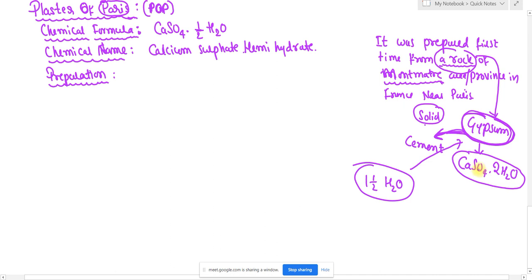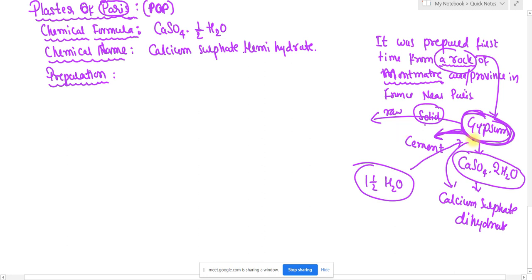The chemical name of gypsum is calcium sulfate dihydrate. Di means two. So remember students, both are important, not only plaster of Paris, because gypsum is the raw material used in the preparation of plaster of Paris. Hence we have to have knowledge about gypsum also. Gypsum is a mineral used in the manufacture of cement.